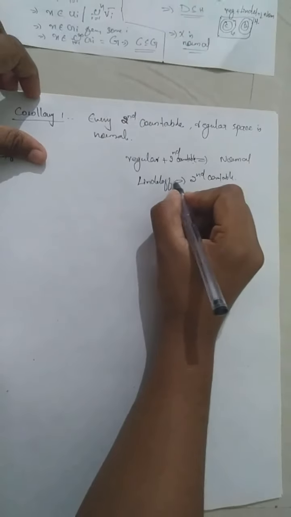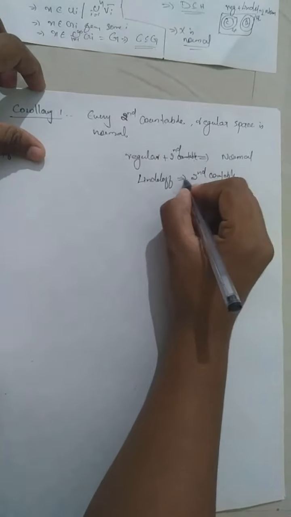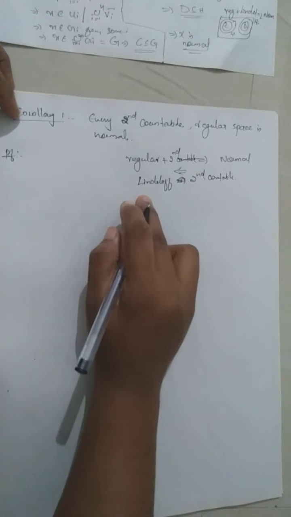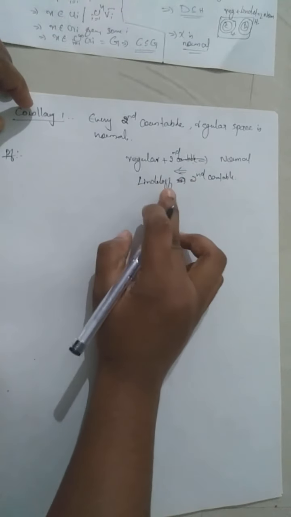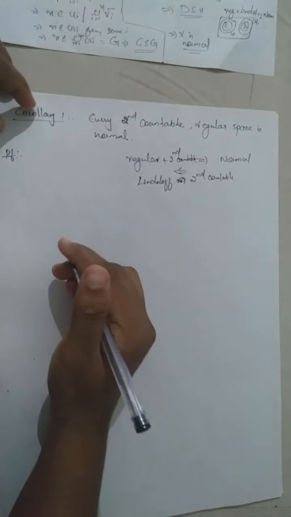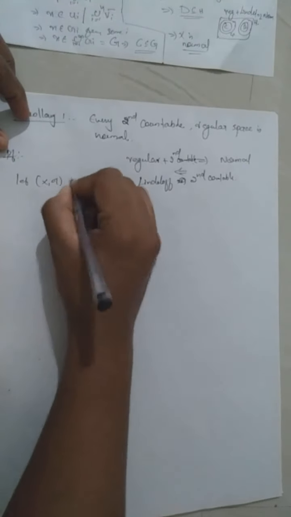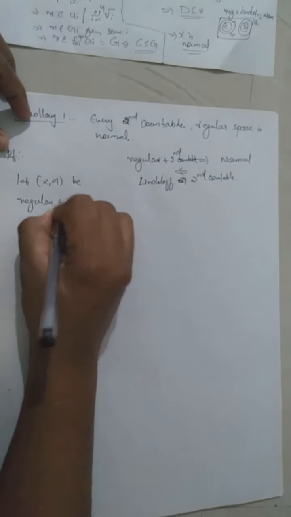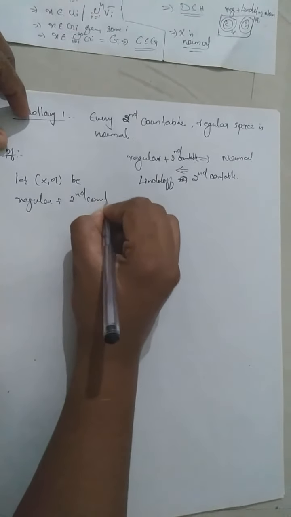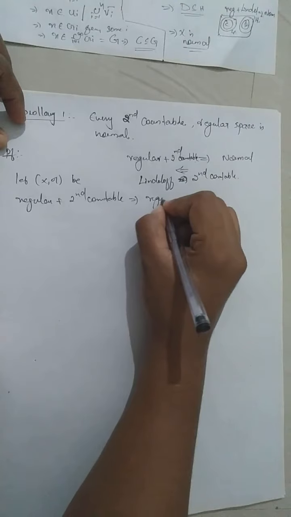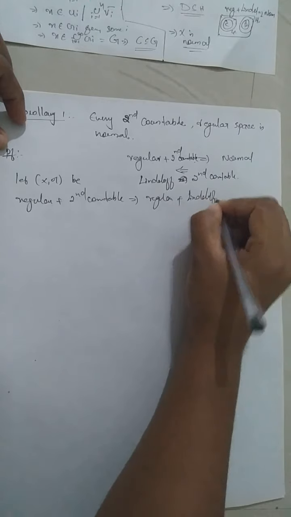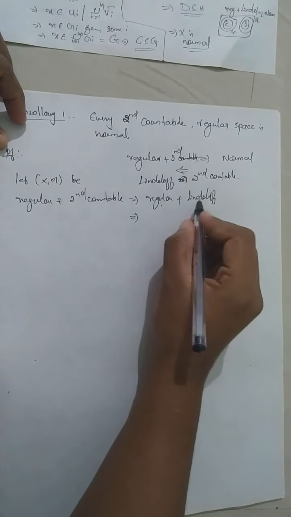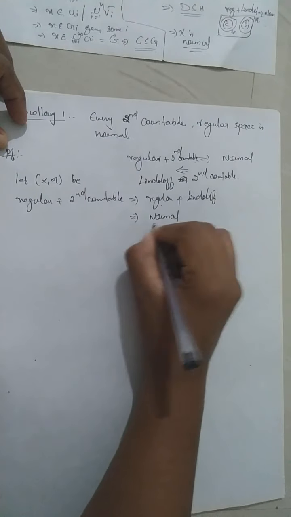Sorry, every second countable space is Lindelöf; second countability always implies Lindelöfness. So when you have a second countable regular space, let X be regular plus second countable, which implies regular plus Lindelöf, since second countability always implies Lindelöfness. Then by the previous theorem, when a space is regular and Lindelöf, it will be normal. So this corollary is proved.